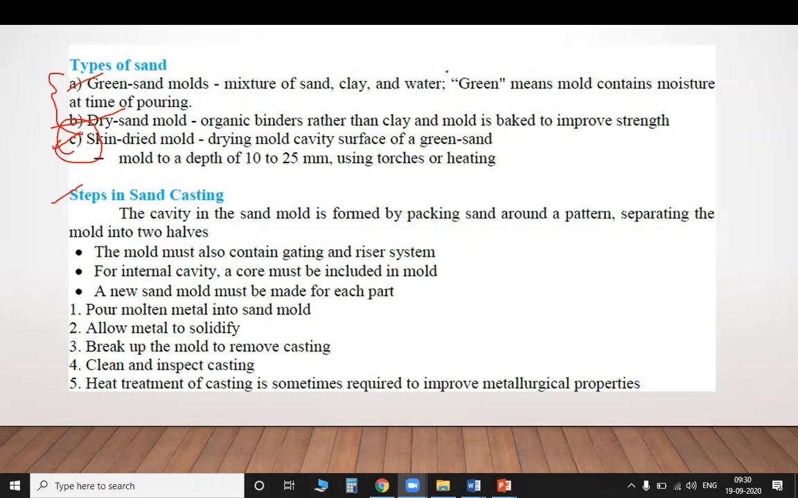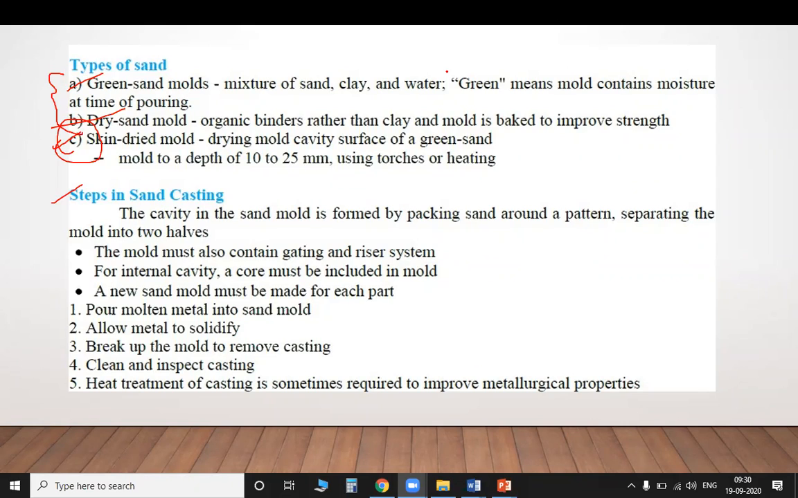Now, how does it solidify? When you use metals in a casting, it won't solidify within 1 hour or 5 or 10 minutes. It takes nearly days to weeks also. After the solidification, we have to break the mold, and after that, cleaning, inspecting, and heat treatment are done.